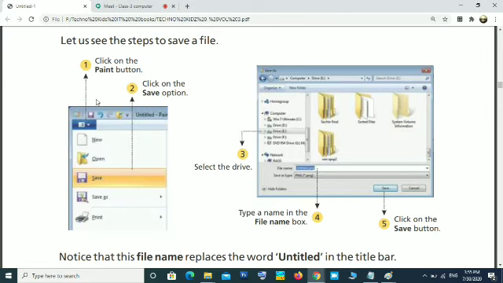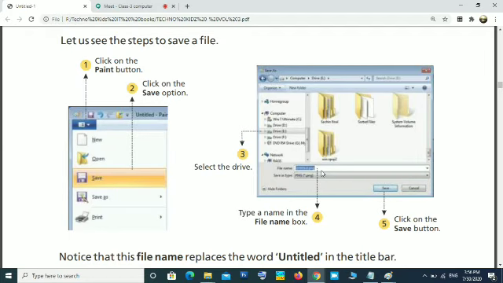Okay, click the Paint button and select the Save option. Now you will get the Save As dialog box. This Save As dialog box I already explained. In the Save As dialog box, at the bottom you can see the file name, a text box for typing the file name. There you have to type the file name according to your requirement.